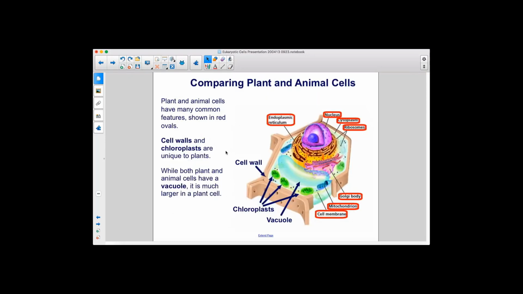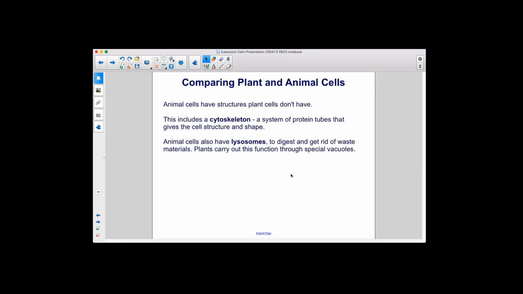Plant and animal cells have many common features, shown in red ovals. Cell walls and chloroplasts are unique to plants. While both plant and animal cells have a vacuole, it is much larger in a plant cell. Animal cells have structures plant cells don't have. This includes a cytoskeleton, a system of protein tubes that gives the cell structure and shape. Animal cells also have lysosomes, to digest and get rid of waste materials. Plants carry out this function through special vacuoles.